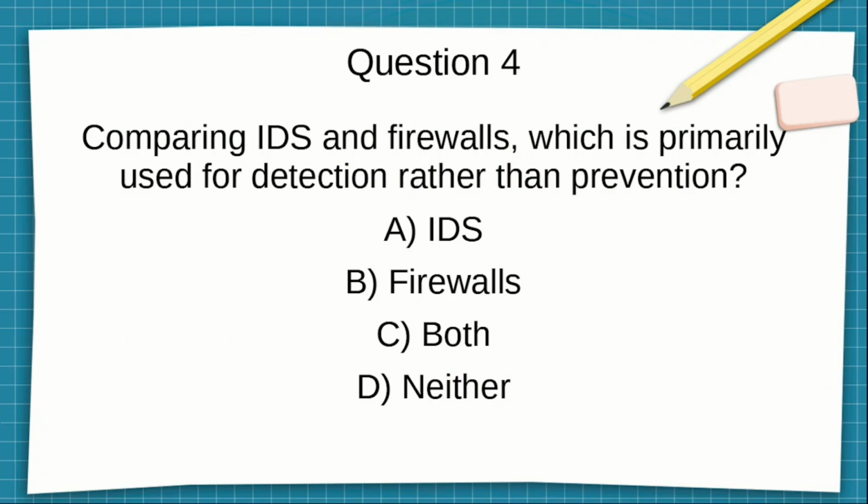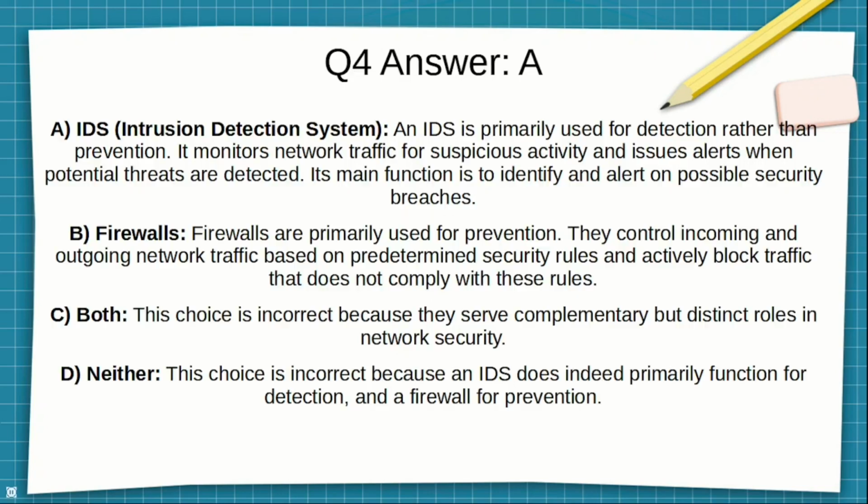Question 4. Comparing IDS and firewalls, which is primarily used for detection rather than prevention? A, IDS, B, firewalls, C, both, or D, neither. All right, pause the video, make your selection. On to the answer, and it is answer A.